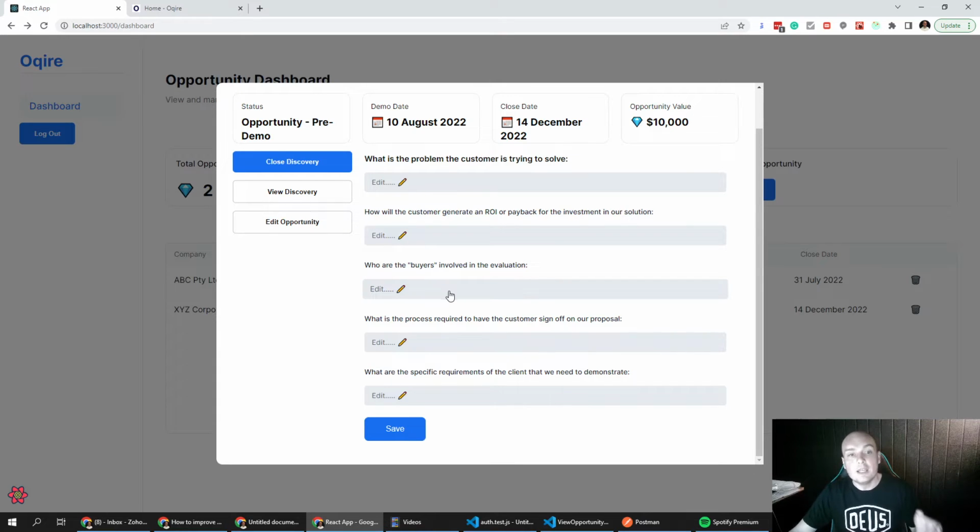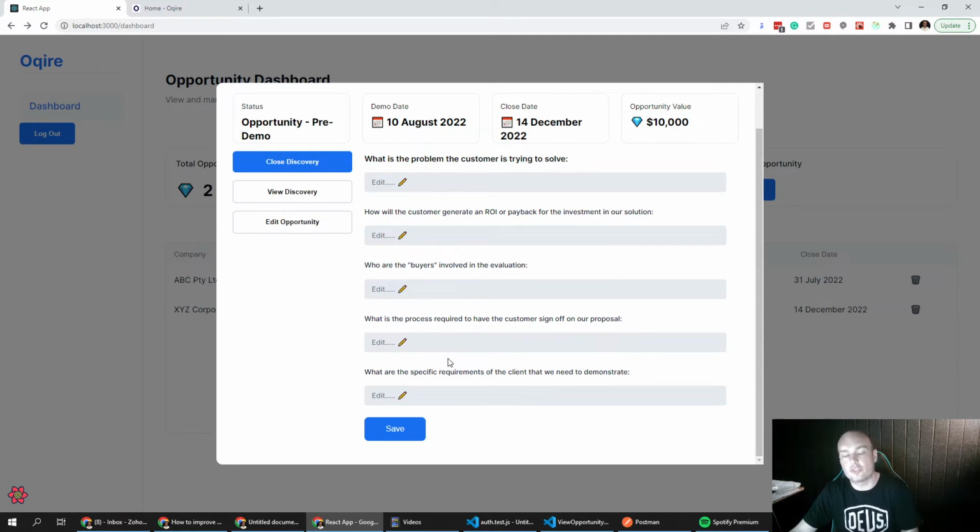For example, they're going to check any solution that XYZ Corp want to buy and make sure it meets their security standards, or that it can integrate effectively with some of the solutions that they've already called out, like Salesforce and Microsoft Power BI. What is the process to have the customer sign off on our proposal? Again, this isn't just, hey, we send them the contract and they sign at some point. No, we really need to understand, is this solution one that needs board approval? Does it need to go to the CEO or the CFO for sign off?